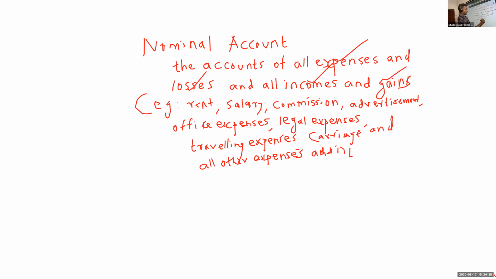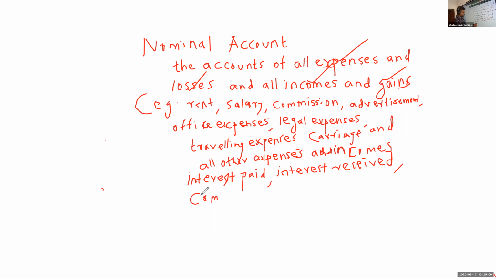One thing, incomes: interest also you have, right? Interest paid, dividend paid, interest paid. Interest received, commission received, dividend received.